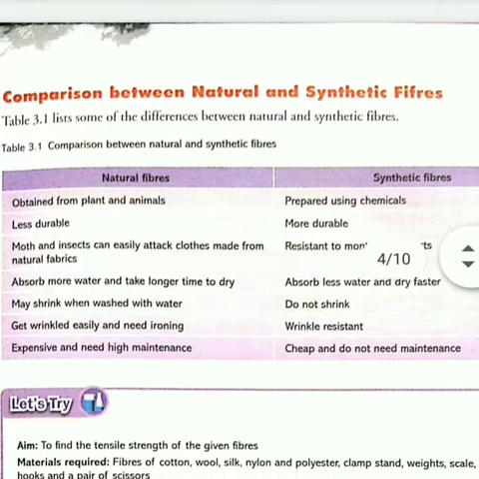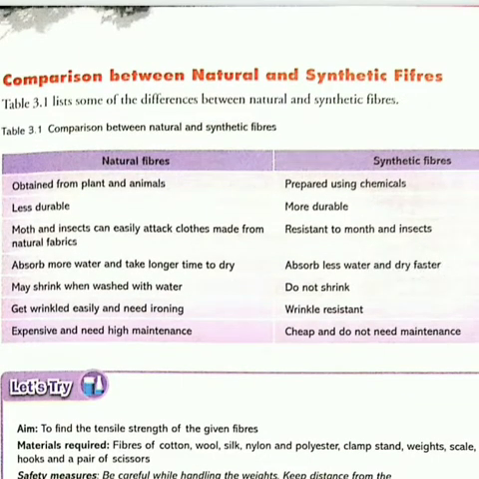Then absorption of water is more in natural fibers, and they take a long time to dry, whereas synthetic fibers absorb less water, so naturally they dry faster. Natural fibers shrink when they are washed, whereas synthetic fibers do not shrink. Natural fibers get wrinkled and need to be ironed again and again, whereas synthetic fibers are wrinkle free, so we need not iron again and again.